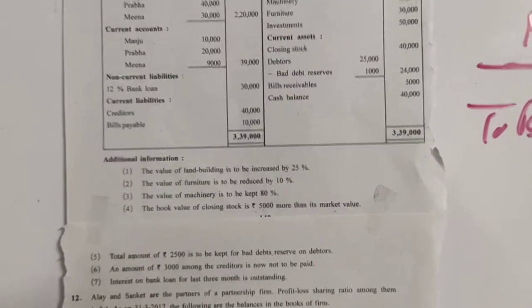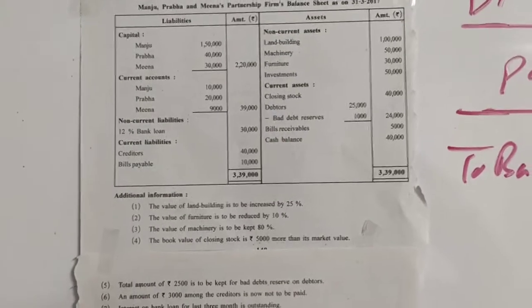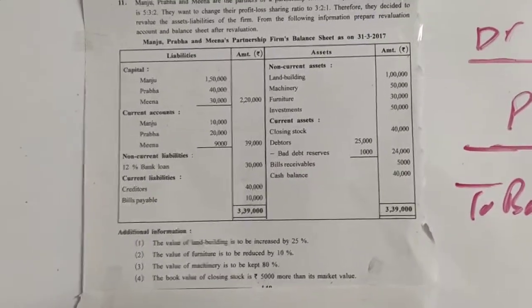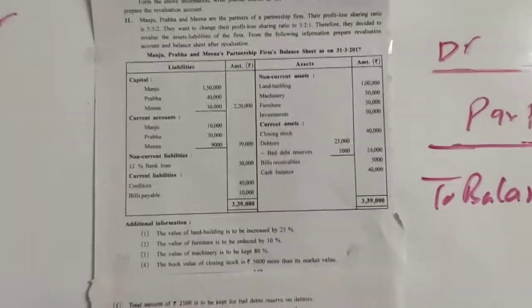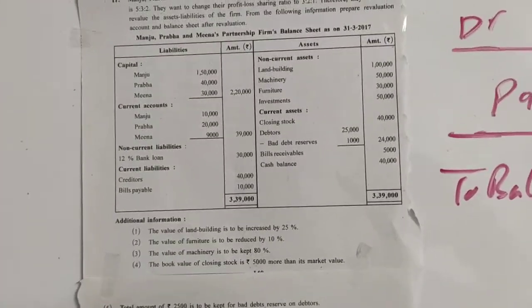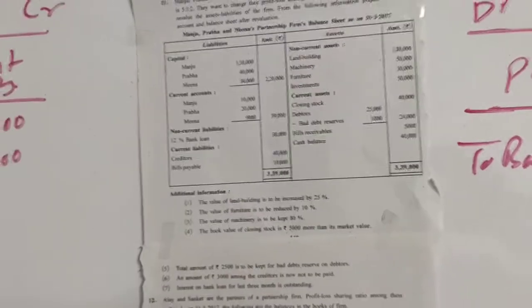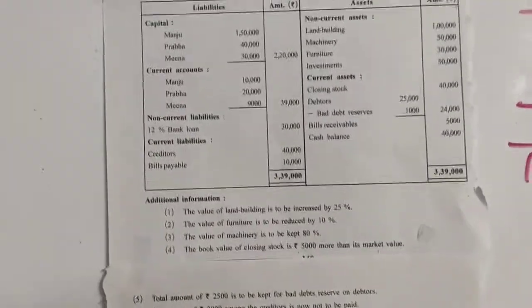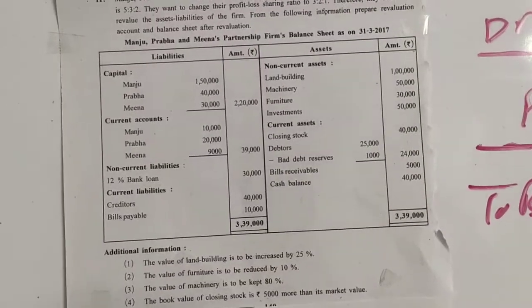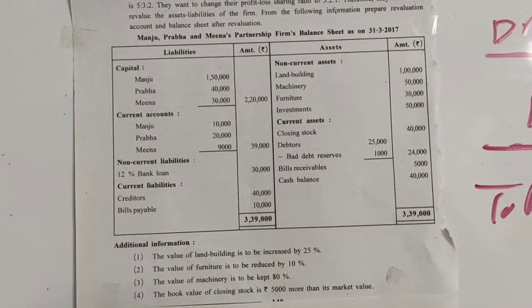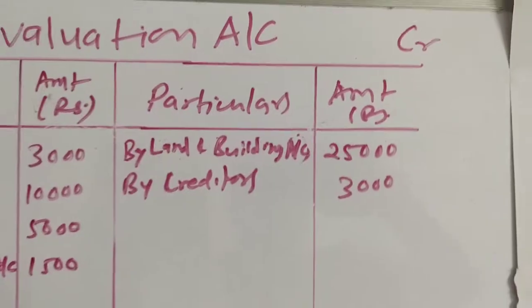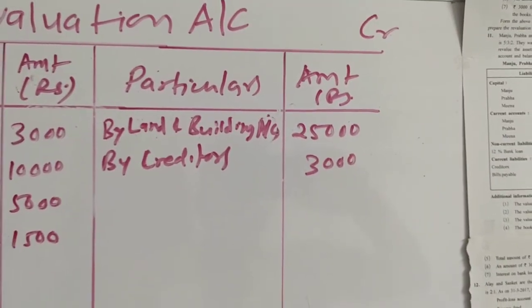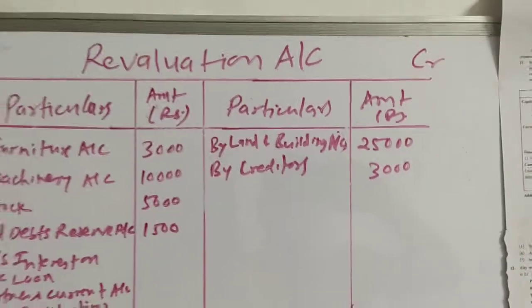Here we don't need to pass a journal entry. We just need to prepare the revaluation account and balance sheet. So see how the effect will be done in the revaluation account and balance sheet. There will be an increase of 25%. 25% of 1 lakh will be 25,000. Very simple. So it will be credited to the revaluation account: land and building account, rupees 25,000.